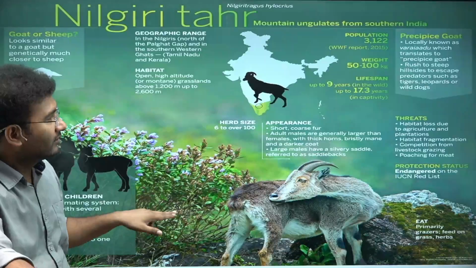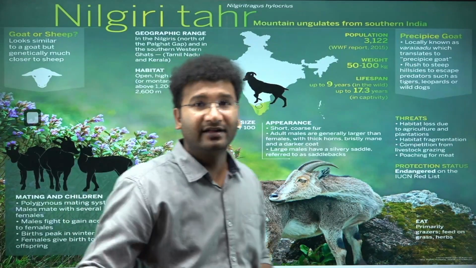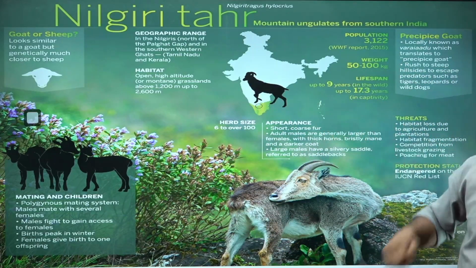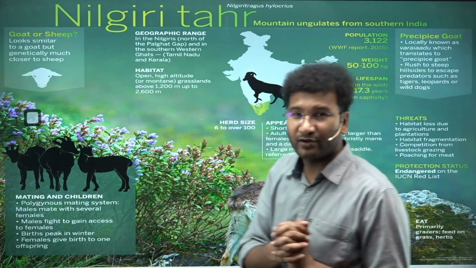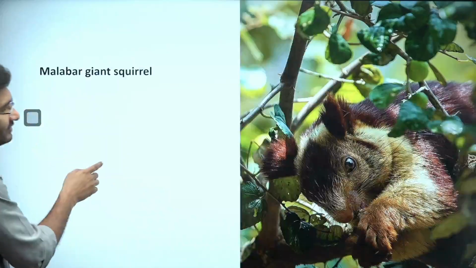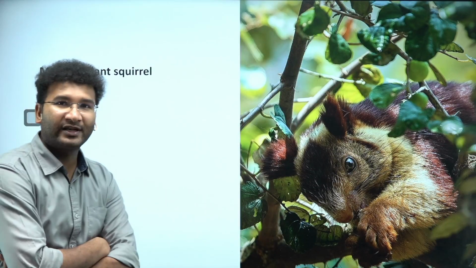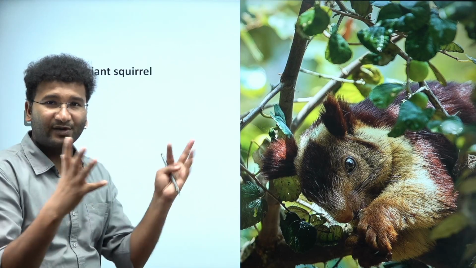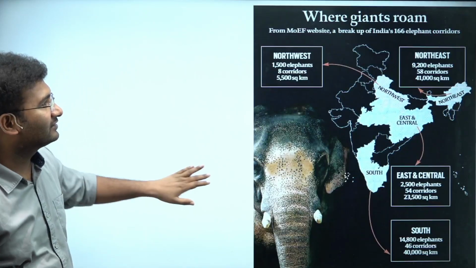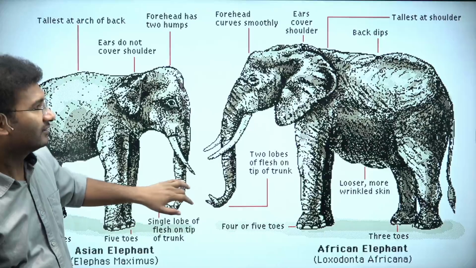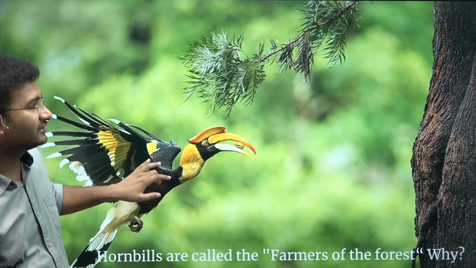Now look, this is Nilgiri tahr. Again, this is also a species which is present only in the southern regions, Nilgiri regions mein milta hai. It is not found anywhere else. Endemic kaha jata hai. Likewise, this is your Malabar giant squirrel, which is also present in the Malabar region. In the southern region, giant squirrel bada hota hai. Likewise, elephants are widely present in the southern regions. And these are some of the native species to India.